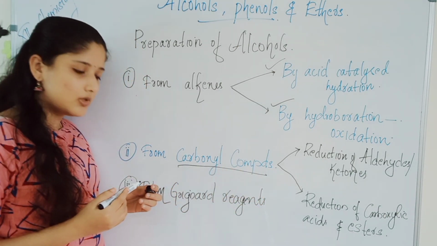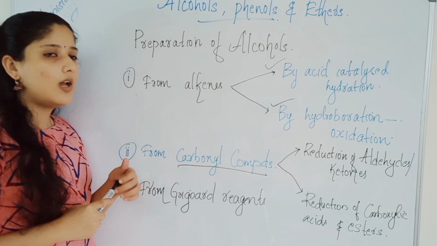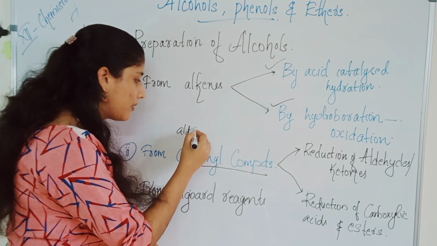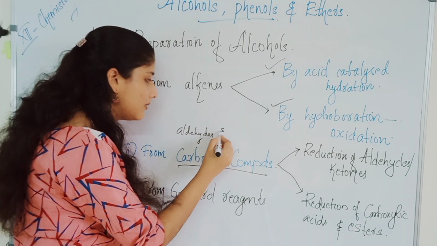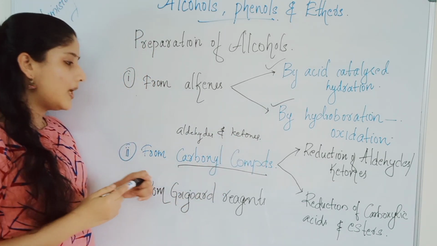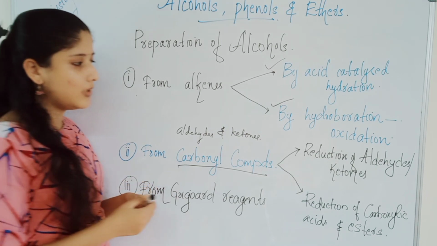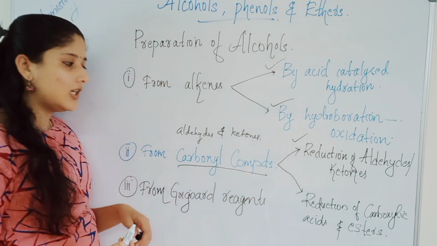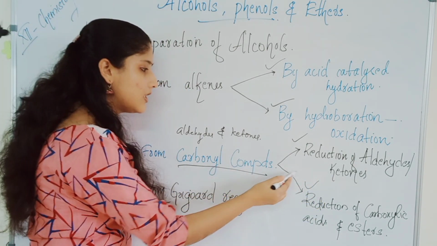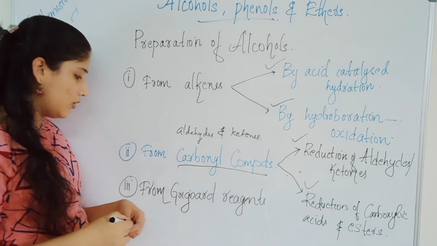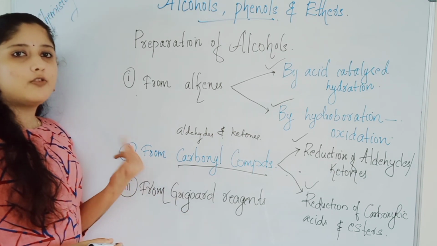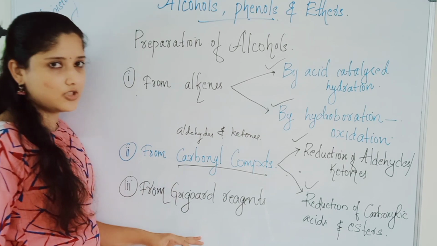What are the carbonyl compounds? They are aldehydes and ketones. Today we will discuss the preparation from carbonyl compounds. There are mainly two methods: reduction of aldehydes or ketones, and reduction of carboxylic acids and esters. And also the third method of preparation of alcohols is from Grignard reagent. From alkenes, from carbonyl compounds and from Grignard reagent.